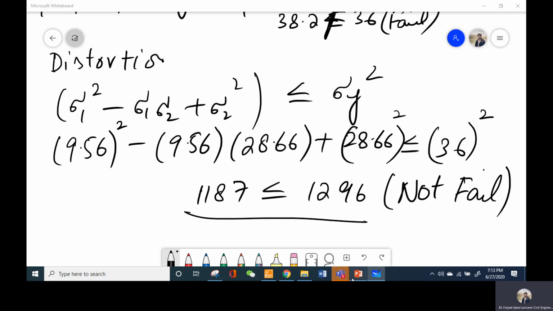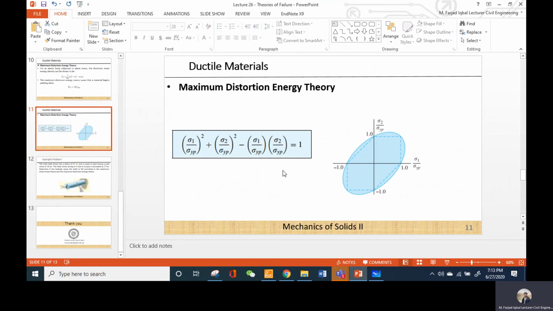Just like I told you in the slides, it is quite possible that the material will fail according to the shear stress theory, but it may be safe according to the distortion energy theory. You have seen that in this example problem.